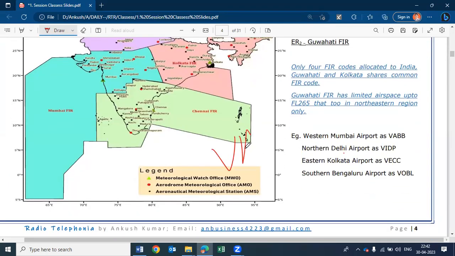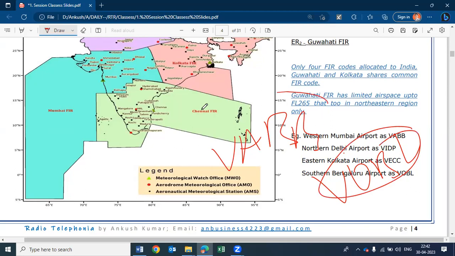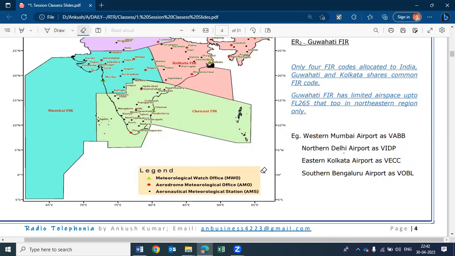Departure aerodrome is this one, arrival is this one. So you can understand, yes, this is Bangalore and this is Mumbai. That was the purpose.